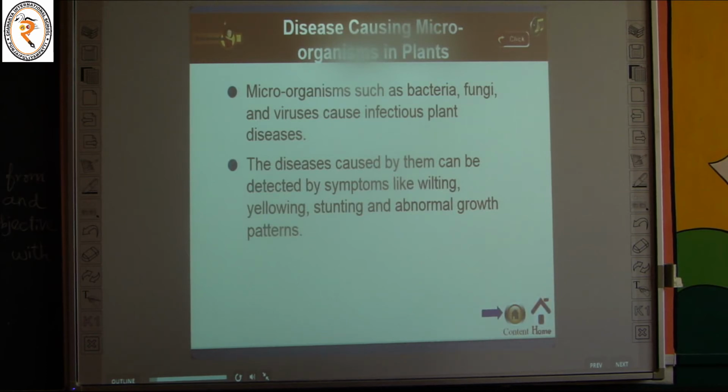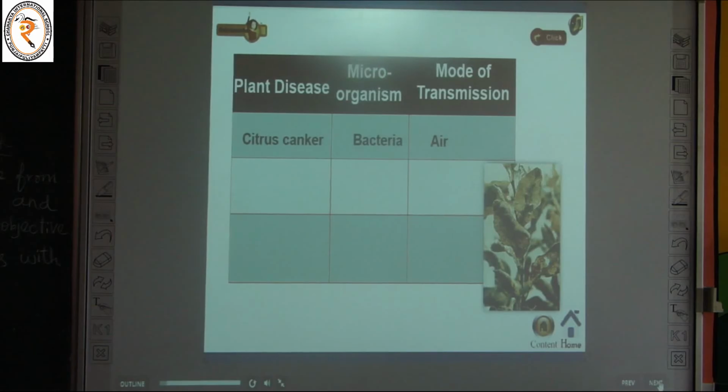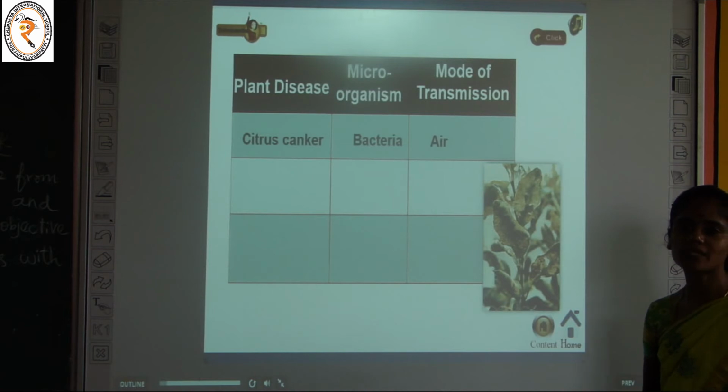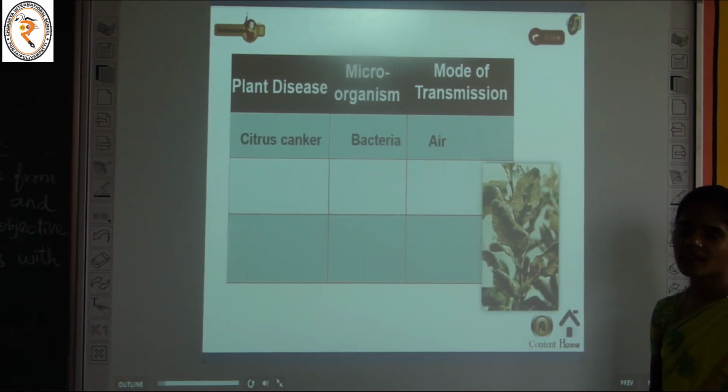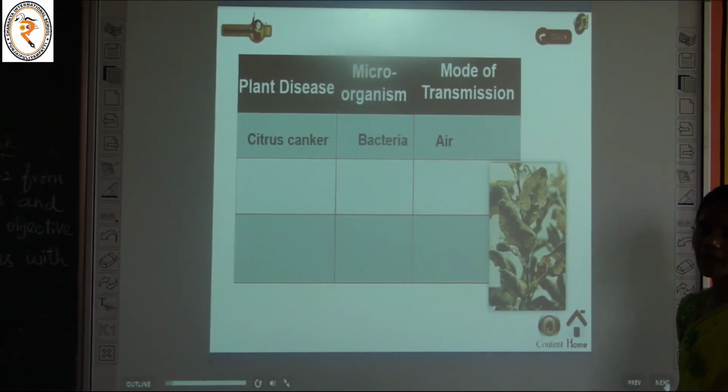We can identify the disease of plants by abnormal growth of the crops. These microorganisms can be controlled by using chemicals which kill them. How we can control means we can use chemicals to kill the microorganisms. Next, let us see about the plant diseases. We already know that the microorganisms like fungi, protozoa and virus affect animals and plants also. Now we will discuss the plant diseases.